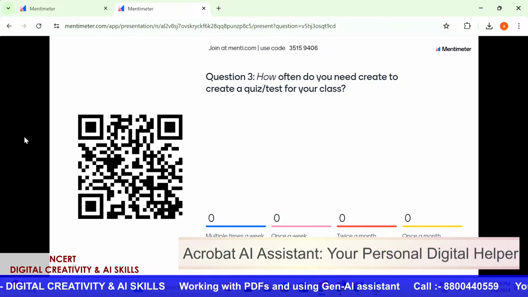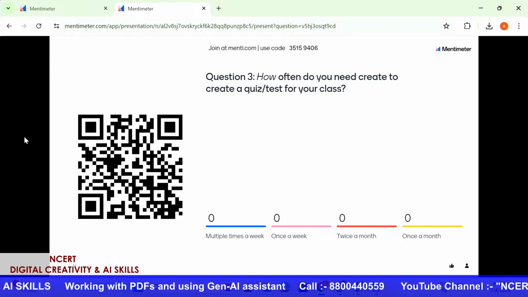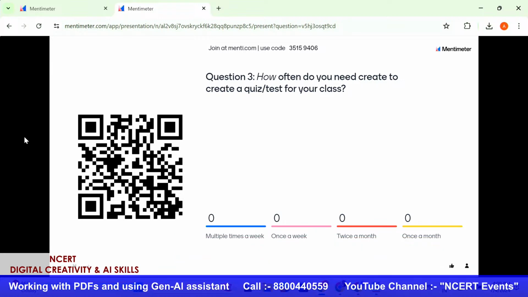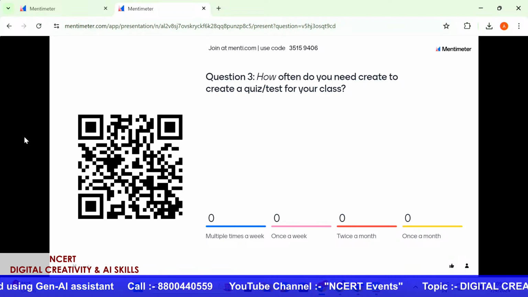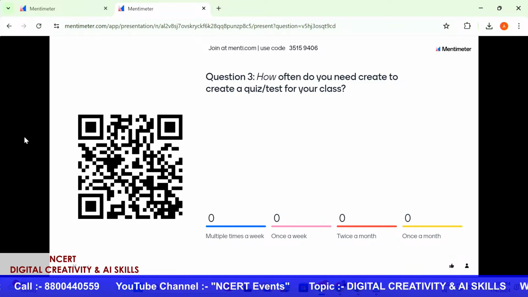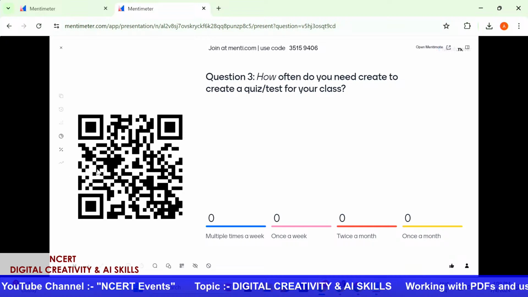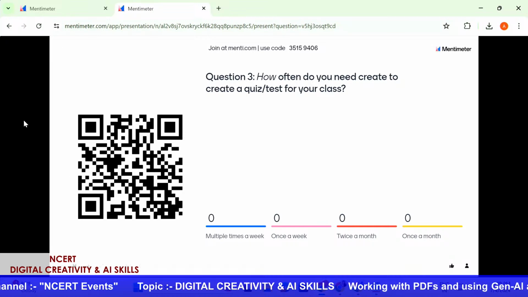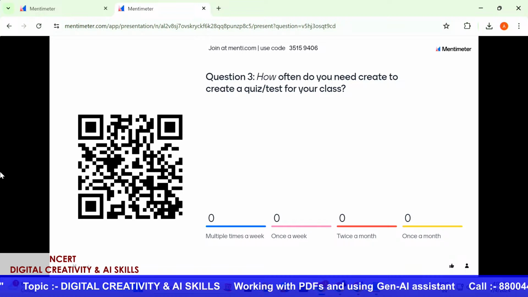So I want you all, whoever has joined us, to scan this QR code and give us the response of how often do you need to create tests, quizzes for your classroom. So how often do you need to create a quiz or a test for your class? That's something that we want to ask you today. And as I said, you could scan the QR code and give us a response to this.